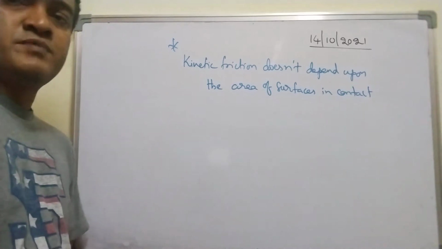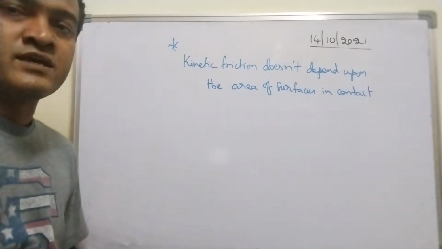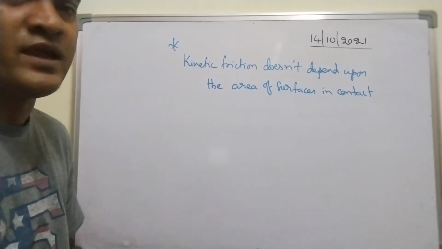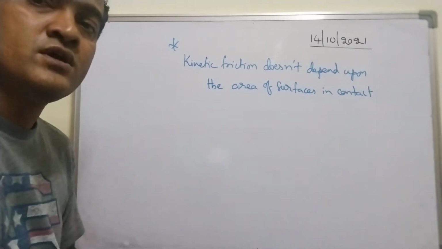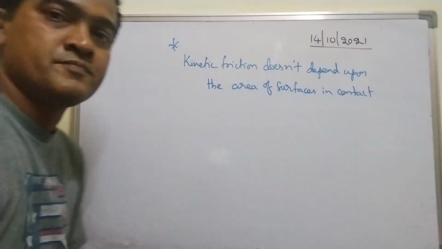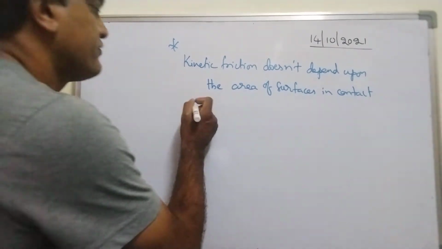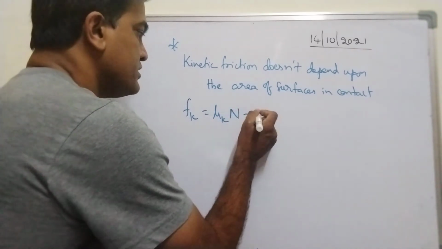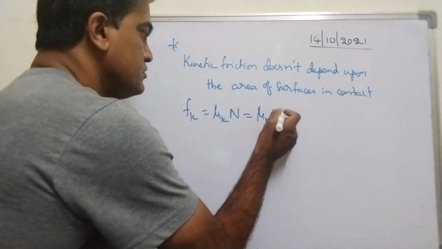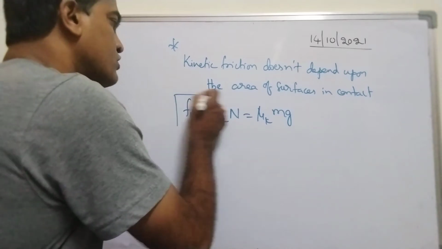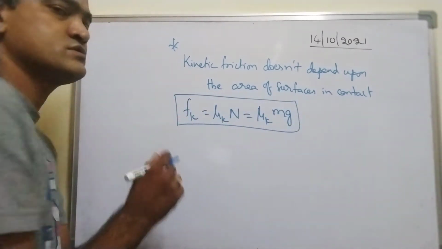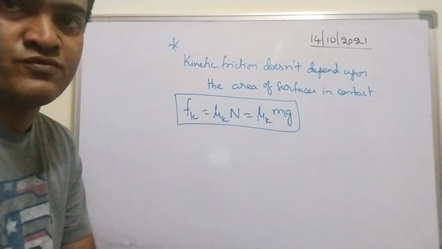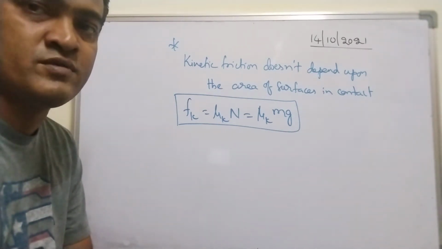Why also I have explained, by considering a brick which is placed horizontally on the surface, and if it is lifted vertically also, you will get the same formula, because Fk is nothing but mu k into N. This can be written as mu k mg, because normal force is balanced by weight of the body. Normal force is balanced by weight of the body, right?